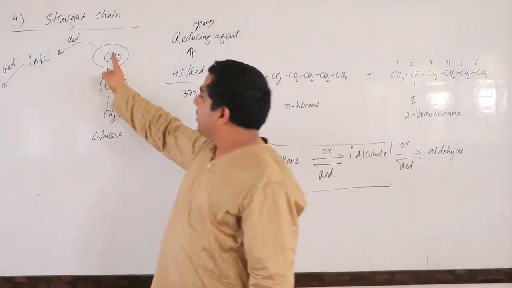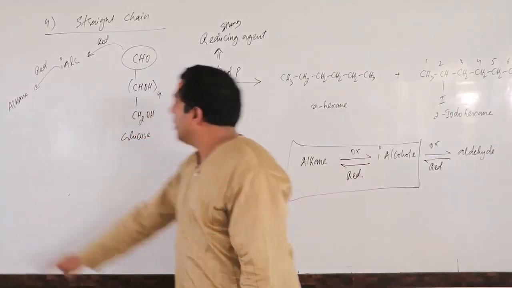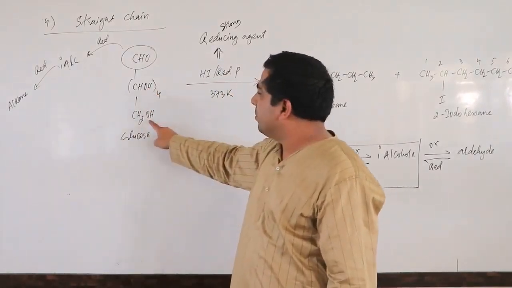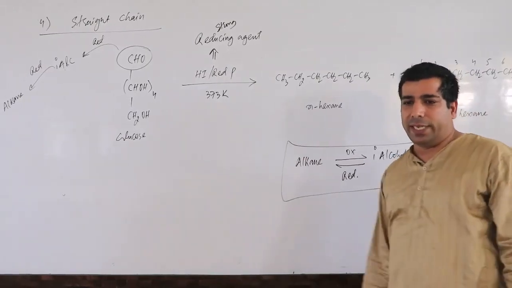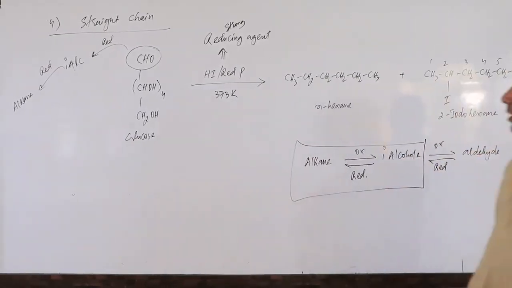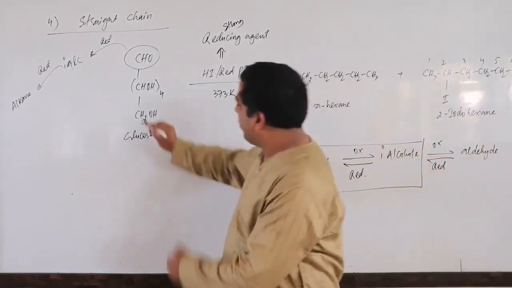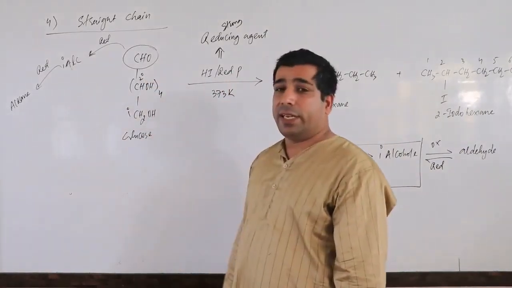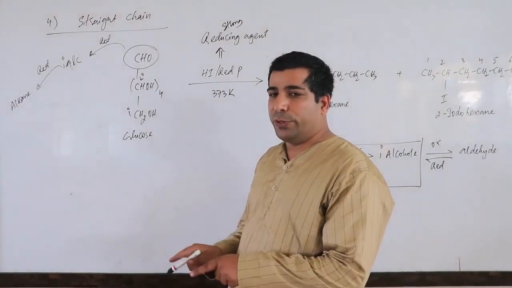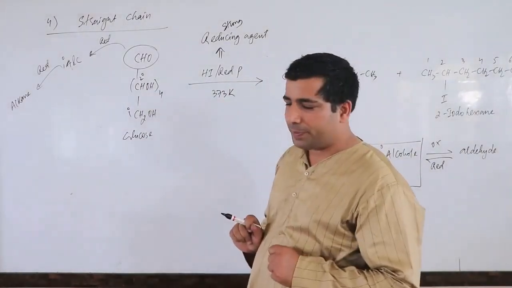So aldehyde is reduced finally to alkane, and these alcoholic groups will also be reduced to alkane. Now there is a point. This is primary, but these are secondary alcohols. Even the secondary alcohols will also be reduced to alkane. Remember that thing.